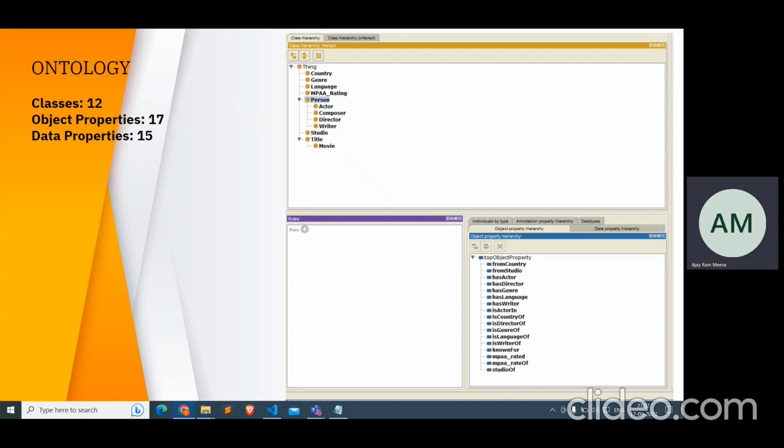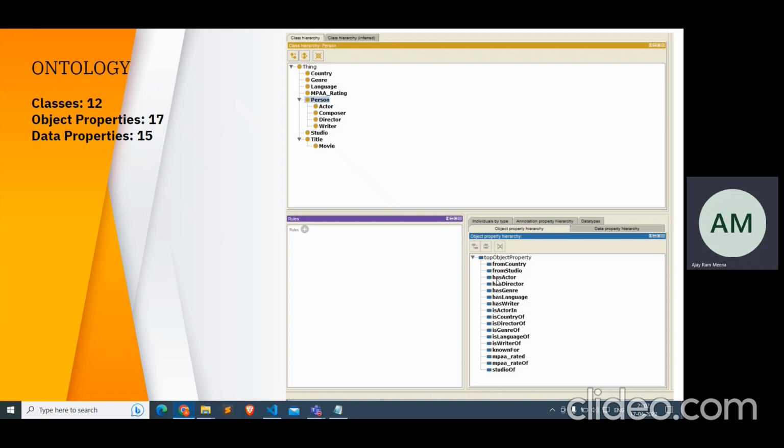Here, if you have a look at our Protege window, you can see that we have defined various types of classes such as country, genre, language, person, title. Whatever classes a movie requires, whatever data objects the movie class has, on the basis of it we started defining our ontology. So a movie has actor, composer, director, writer, country, genre, language, these kinds of things. So we defined these classes. In total, we have 12 classes and 17 object properties. If we look at the object properties, we have from country, from studio, has actor.